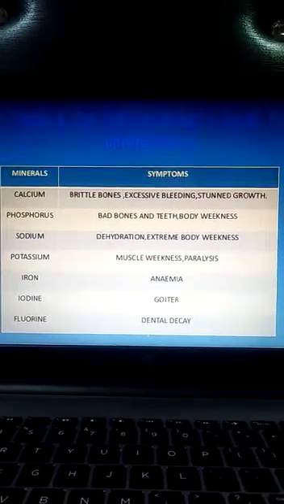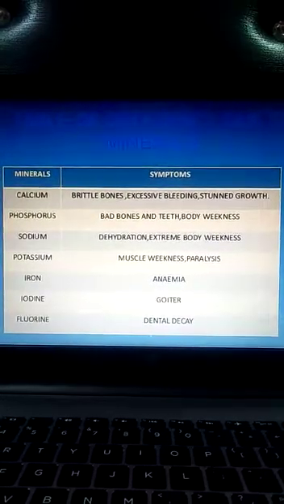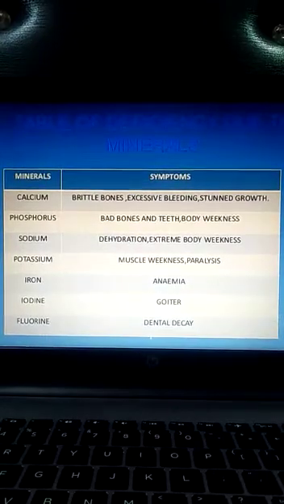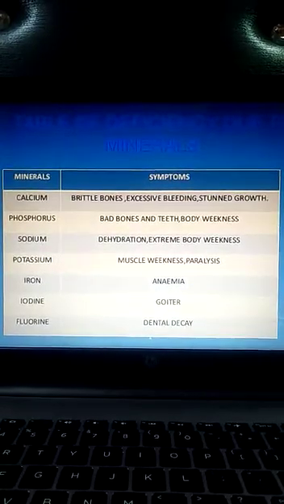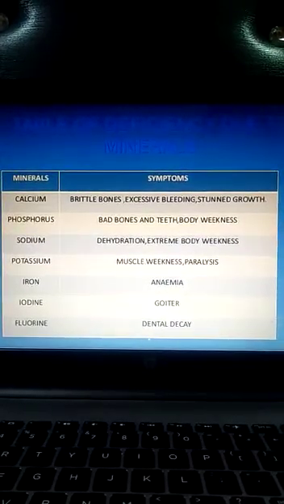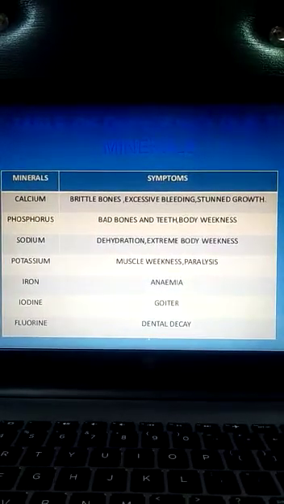Next are the mineral deficiency diseases. Here is again a table that shows the deficiency of minerals and their symptoms. Deficiency of calcium in food causes bone and tooth decay disease, and the symptoms are weak bones and excessive bleeding of gums.